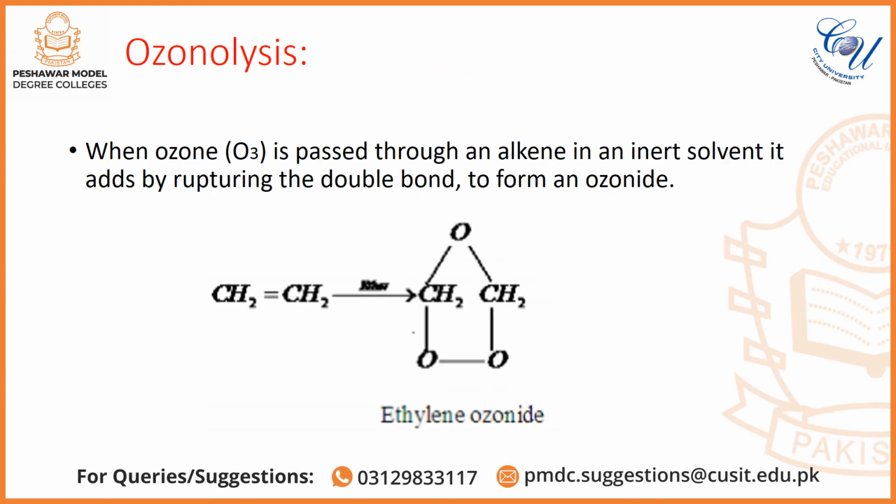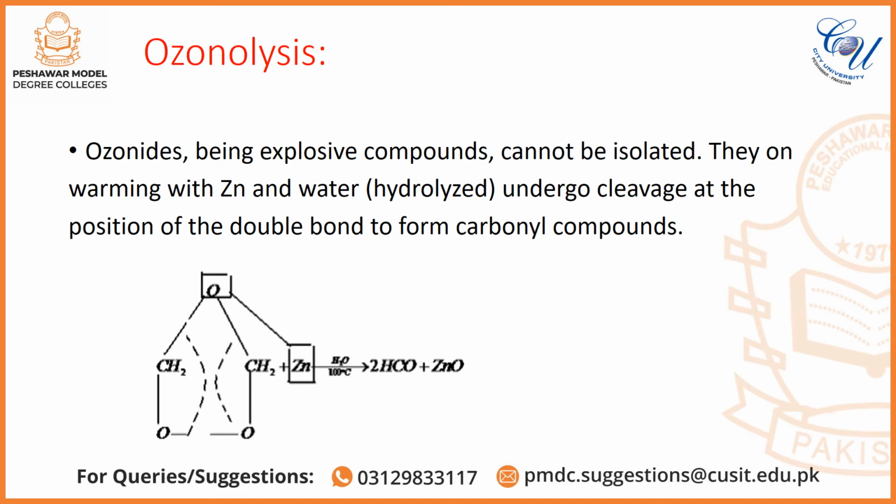Now come to ozonolysis. When ozone O3 is passed through an alkene in an inert solvent, it acts by rupturing the double bond to form an ozonide. This ozonide, which is ethylene ozonide, is a stable one. Before this, an unstable molozonide is formed, and this molozonide upon rearrangement finally changes into the stable ethylene ozonide.